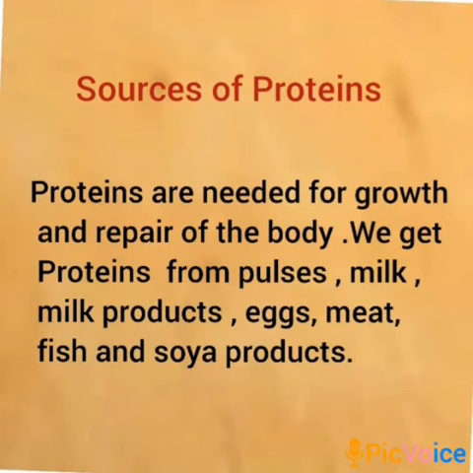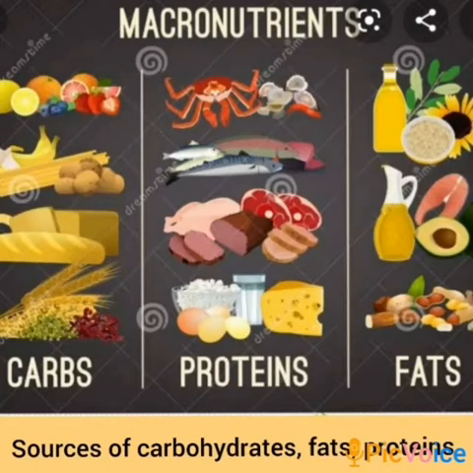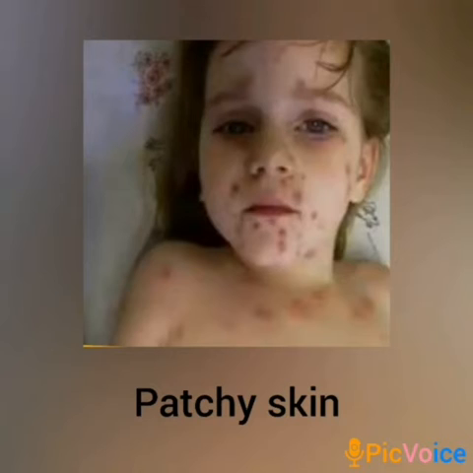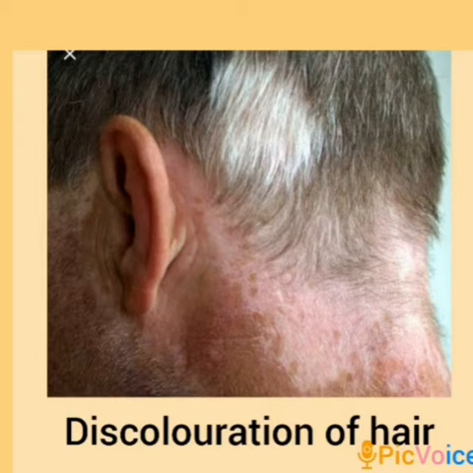Proteins are needed for growth and repair of the body. We get proteins from pulses, milk products, eggs, meat, fish, and soya products. Small children do not grow properly without proteins. Their stomach becomes swollen. Skin becomes patchy. Discoloration of hair is another symptom of protein deficiency.